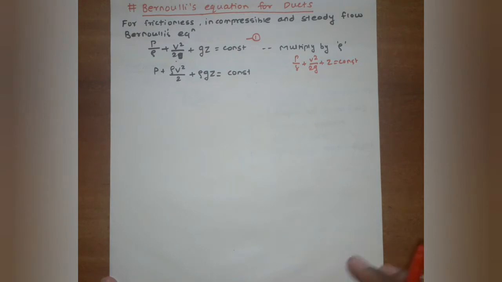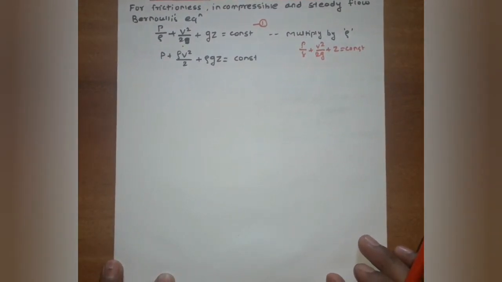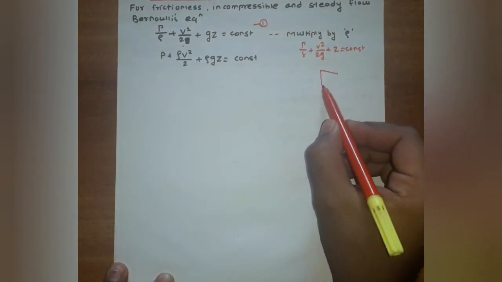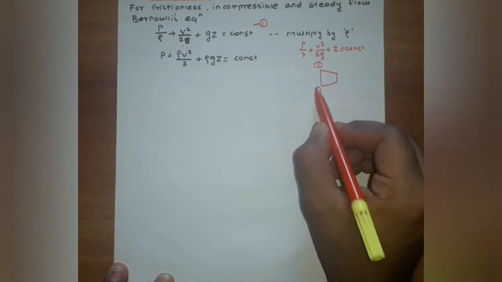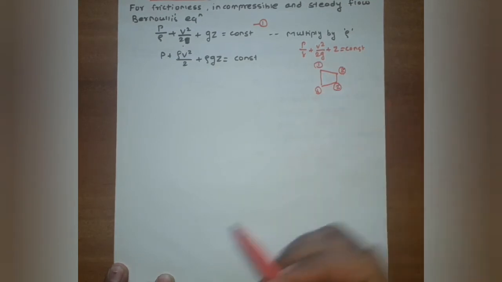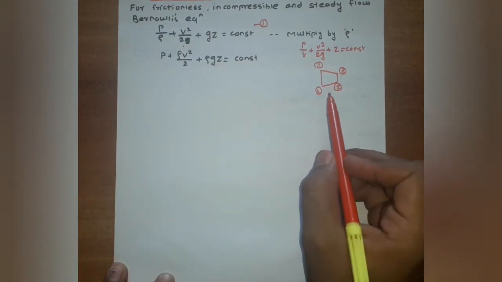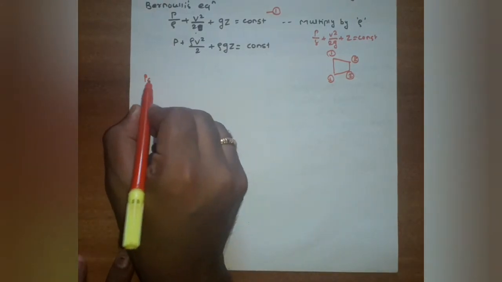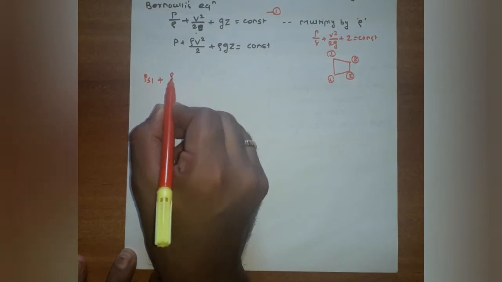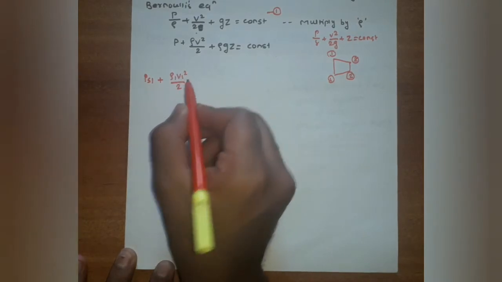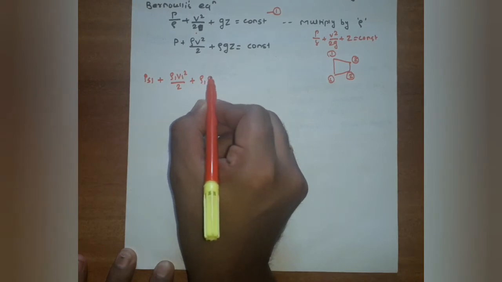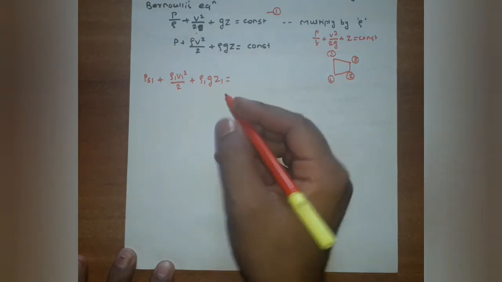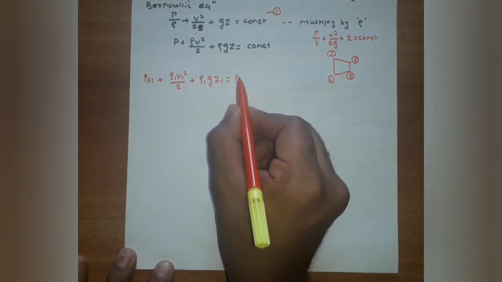Now, applying this equation to sections 1 and 2 of the duct. Consider it is a duct, so it is section 1 and it is section 2. Applying the Bernoulli equation for a duct at sections 1 and 2, we get PS1 plus rho 1 V1 square divided by 2 plus rho 1 G Z1 is equal to, G is the same, acceleration due to gravity remains the same, and for section 2, PS2.